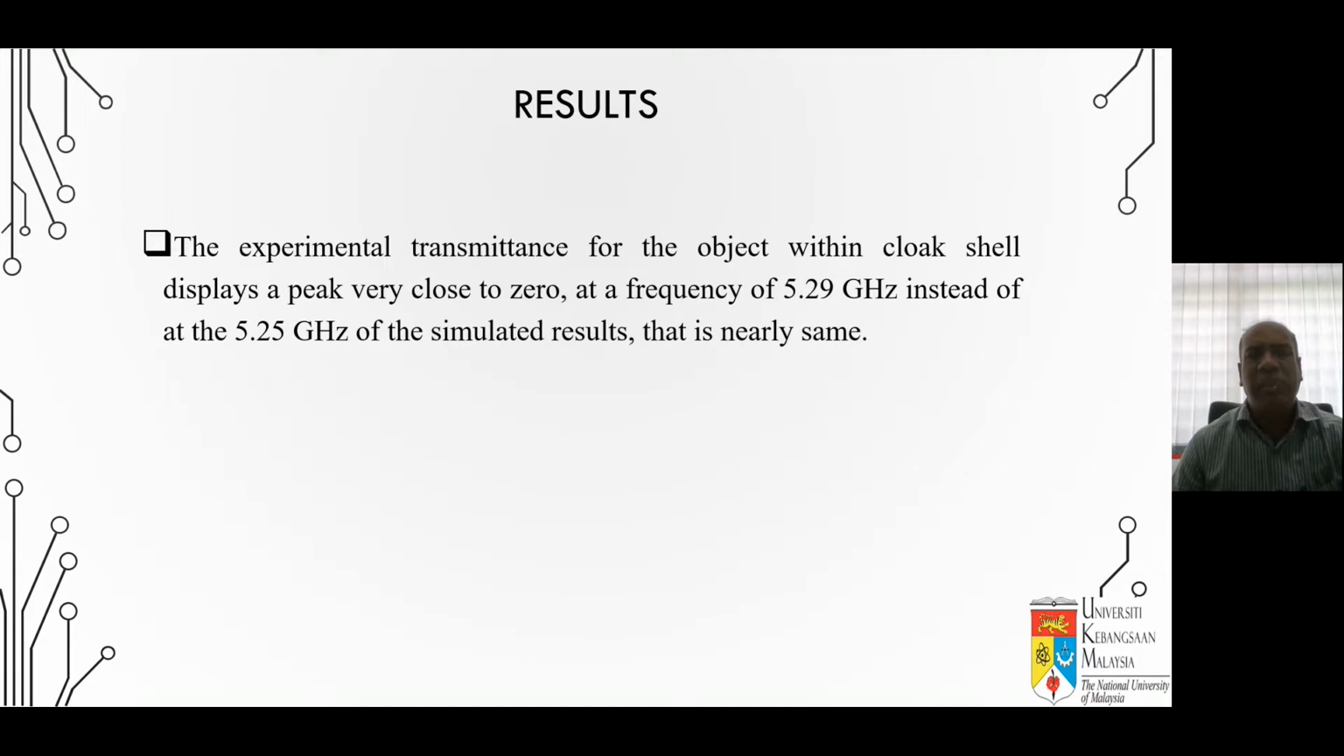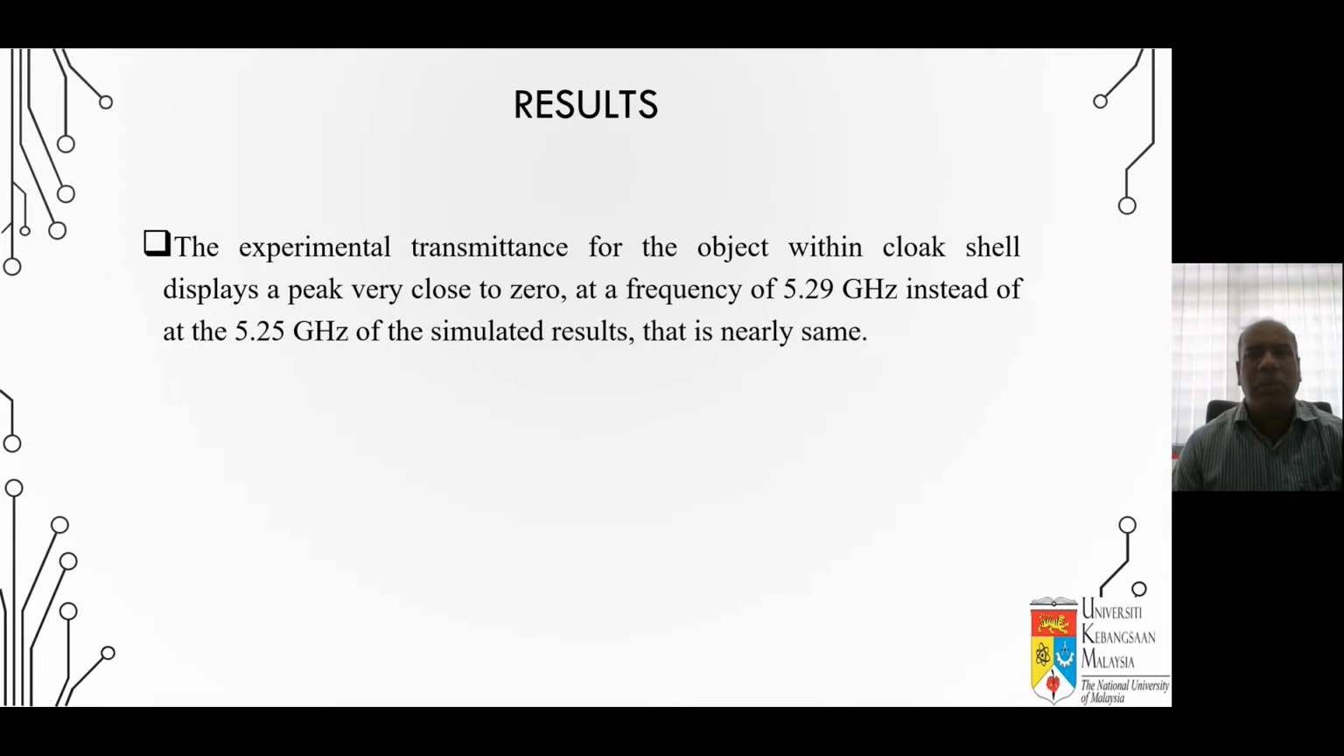The experimental transmittance for the object within the cloak shell displays a peak very close to 0 at a frequency of 5.29 gigahertz instead of at 5.25 gigahertz. That means 5.25 gigahertz is the simulation, but the measured is 5.29. That is almost acceptable because it is almost the same as the simulation results, nearly the same.